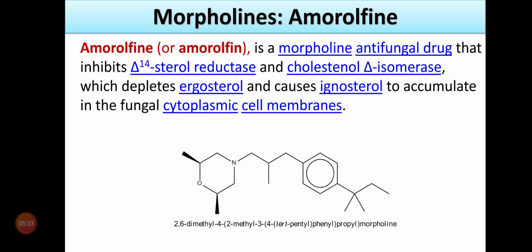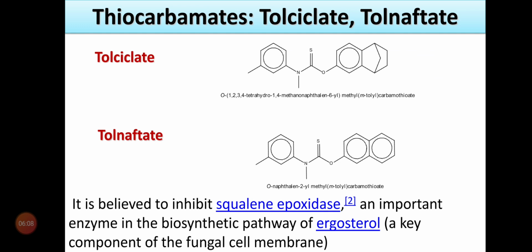The morpholine antifungal drug inhibits sterol reductase and cholesterol isomerase, which depletes ergosterol and causes ergosterol precursors to accumulate in the fungal cytoplasmic cell membrane. The structure is again a simple structure. The morpholine ring is present, and the IUPAC name of this structure is 2,6-dimethyl-4-(2-methyl-3-(4-tert-pentylphenyl)propyl)morpholine. A simple structure of amorolfine.